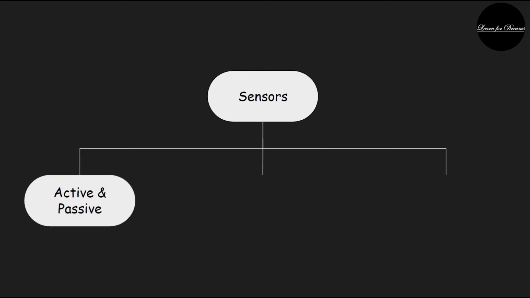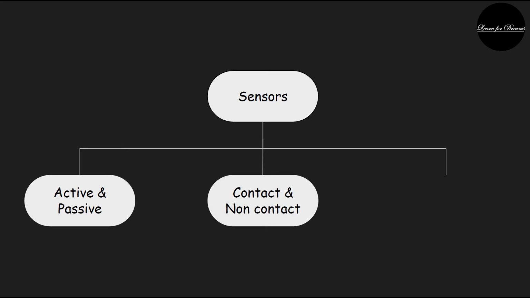Now, moving towards the types of sensors, there are various types of sensors based on their activities. Major of them are, starting with active and passive sensors. Active sensors create their own energy, whereas passive sensors use natural energy, either reflected sunlight or emitted thermal or microwave radiation. Now, next is contact and non-contact sensors. A contact sensor needs contact with a physical object, and non-contact type of sensors do not require any kind of contact with the physical object.